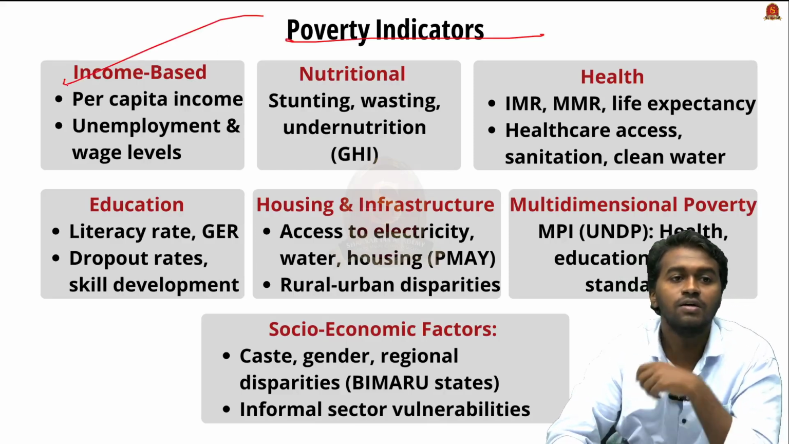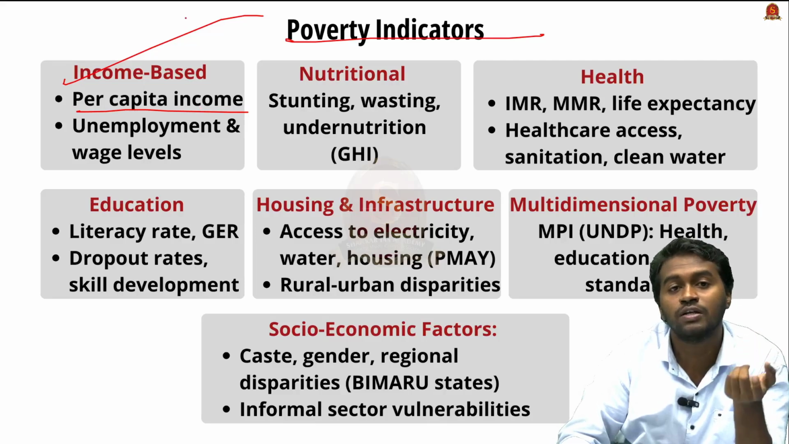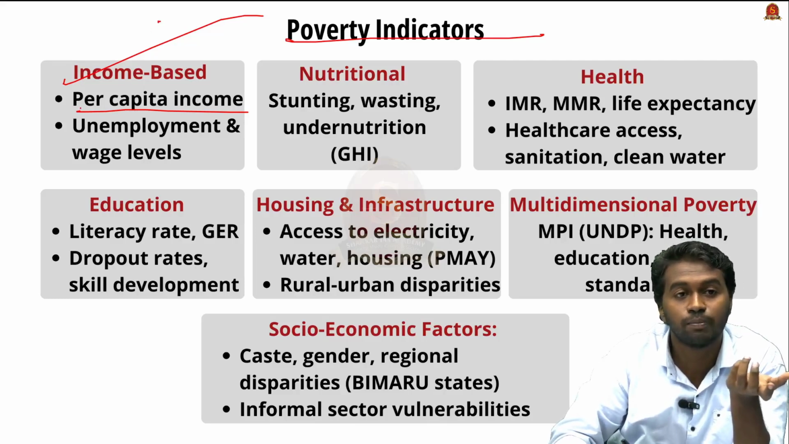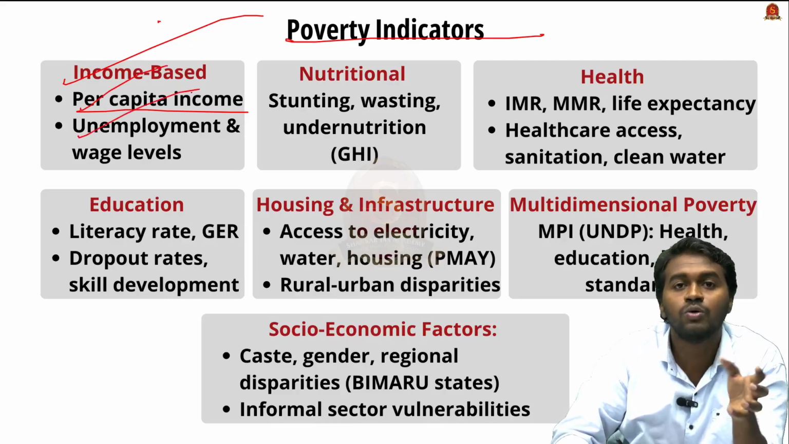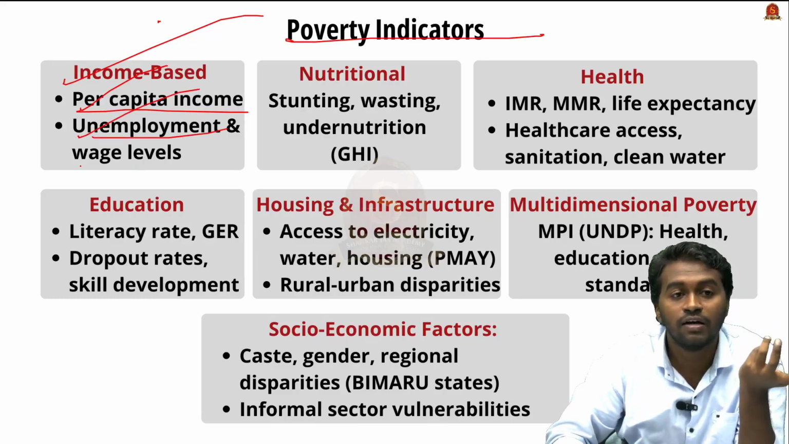First is income based, that is per capita income. That means the income of a person in a nation. How do we calculate this per capita income? The national income divided by the total population in a nation, that is known as the per capita income. And we also assess other indicators such as the unemployment rate and the wage level.